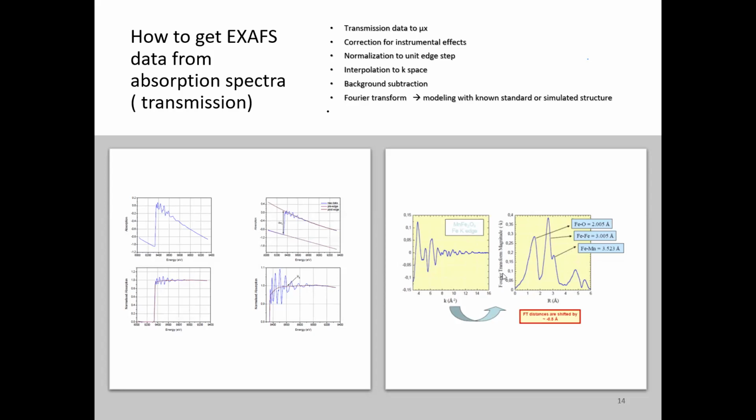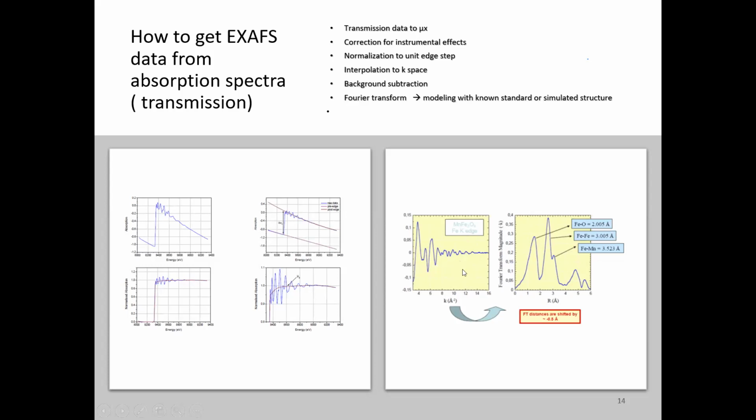But there are lower edges, L edges and M edges of germanium, so that will get absorbed. We have to subtract this part. After subtracting, we get the normalized spectra of mu, and this is just the mu0 part, which is responsible for the atom in an isolated state.